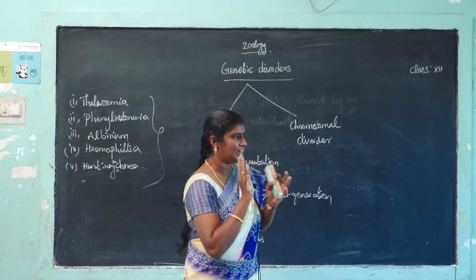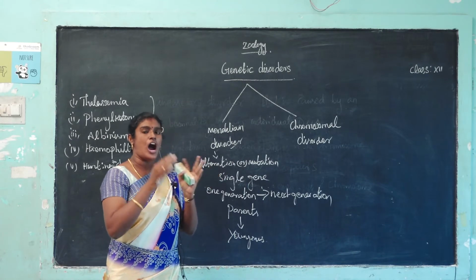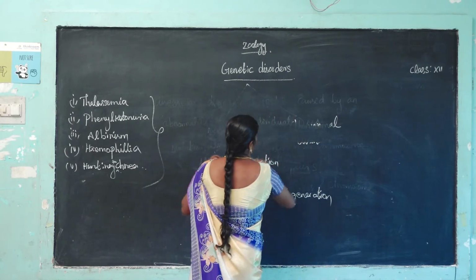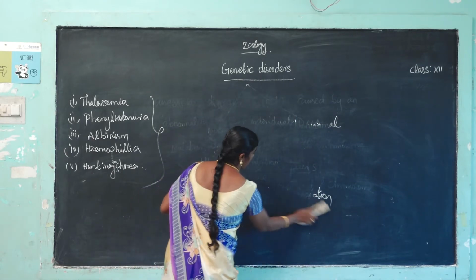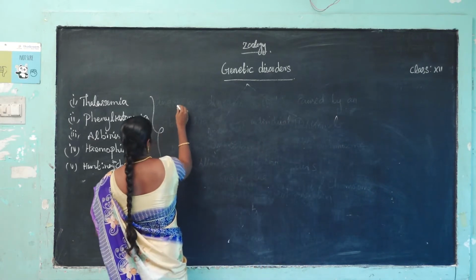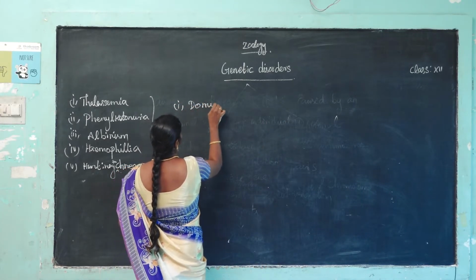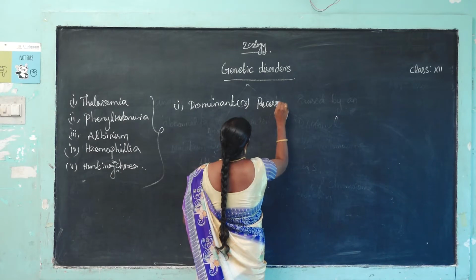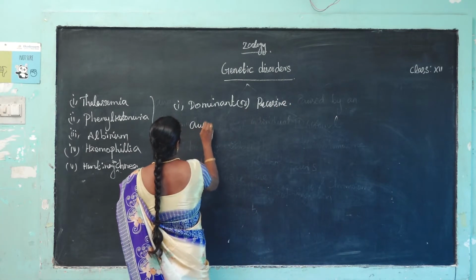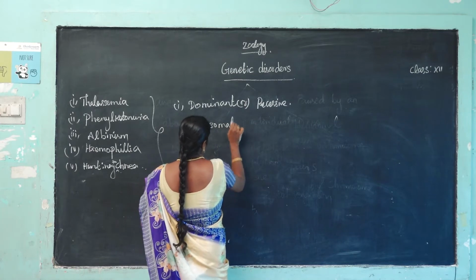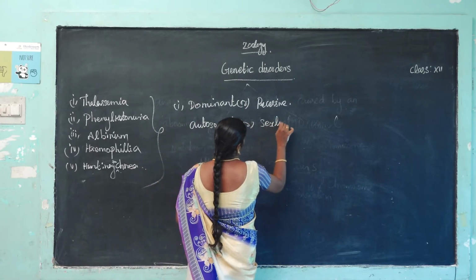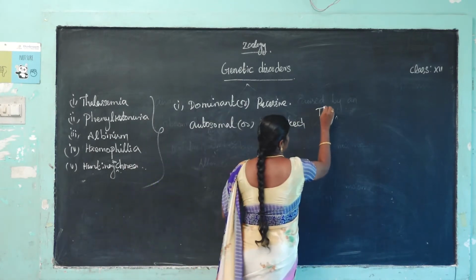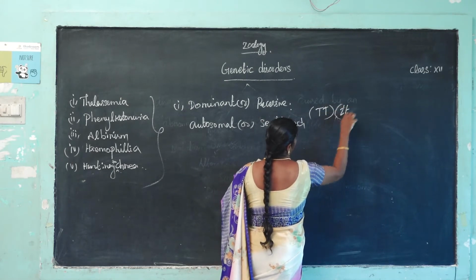Another important point: the disorder may be dominant or recessive, autosomal or sex-linked genes. Dominant means it may affect the dominant gene, for example TT, capital T. Recessive means small t, that is called a recessive gene.